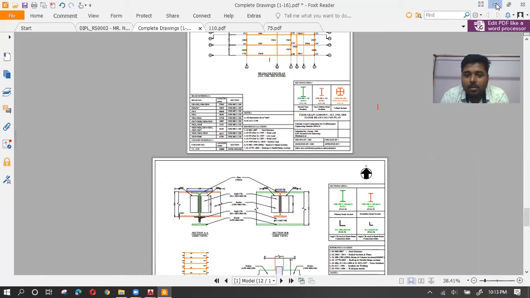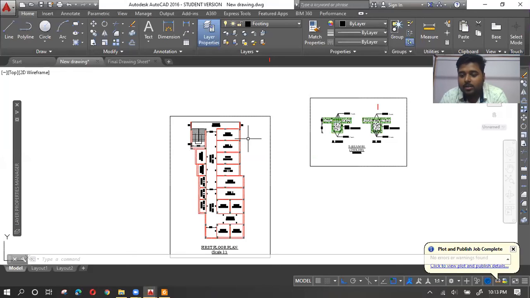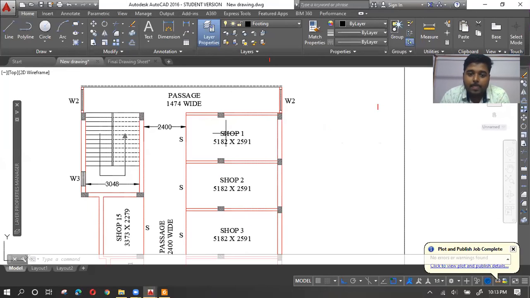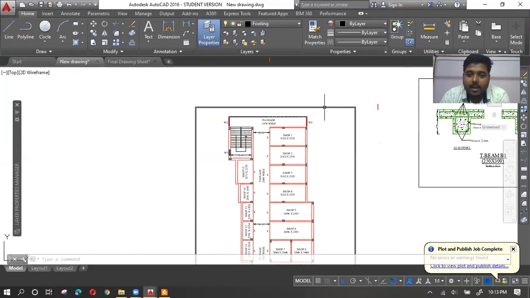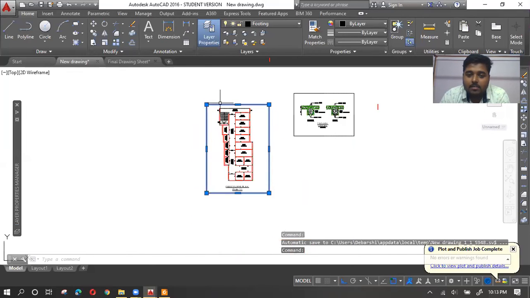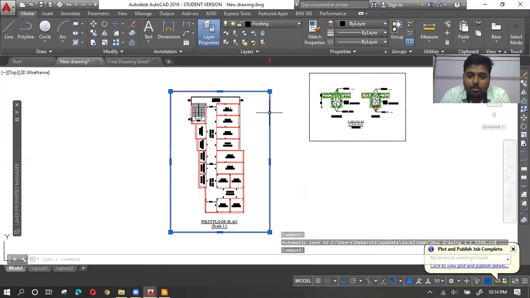That is how you will create similarity within different sets of drawings. So you need to do this. You need to first understand how much you are scaling your sheet. Basically, we are scaling this particular rectangular box. I have scaled it 110 times.